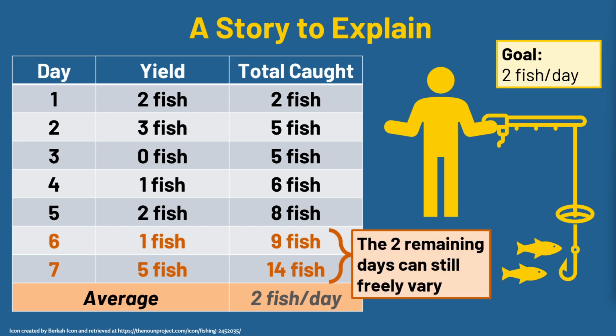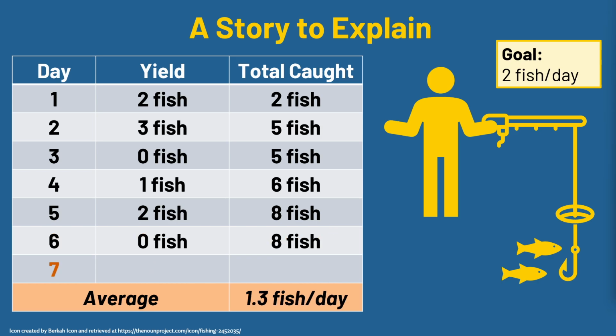So at this point, I'm like, you know what? It's going to be a breeze. I'm still good, right? 2 remaining days can still freely vary. I'll wake up each day, and it'll be fine, right? But then tragedy strikes. It's day 6, and I catch no fish. So now my average is the lowest it's ever been. What am I going to do?